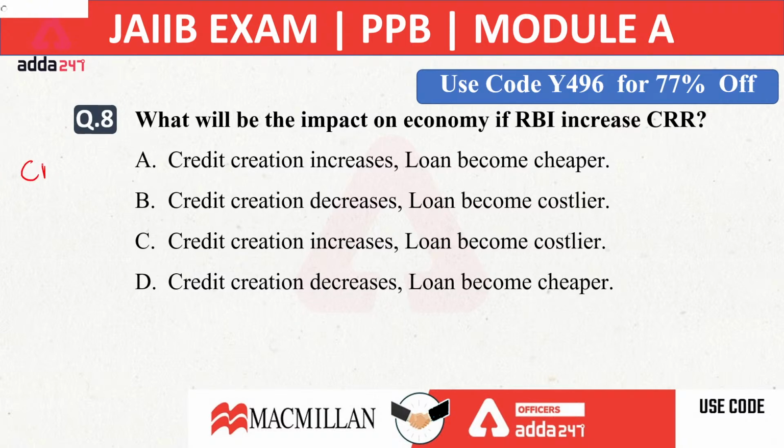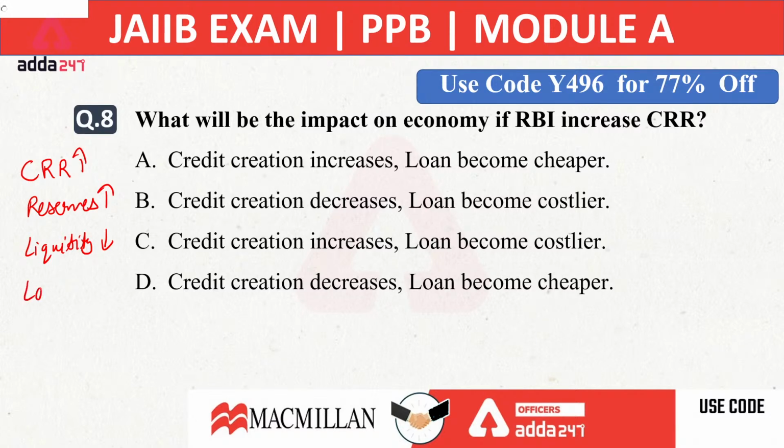First of all, we are saying that RBI is increasing CRR. It means banks have to maintain more reserves with Reserve Bank of India in form of cash, because we know what is CRR, cash reserve ratio, under which all the scheduled commercial banks have to maintain reserve as a percentage of NDTL in form of cash with Reserve Bank of India, right? So whenever the RBI is increasing CRR, banks have to maintain more reserves with RBI. When banks maintain more reserves with RBI, they will have less liquidity available.